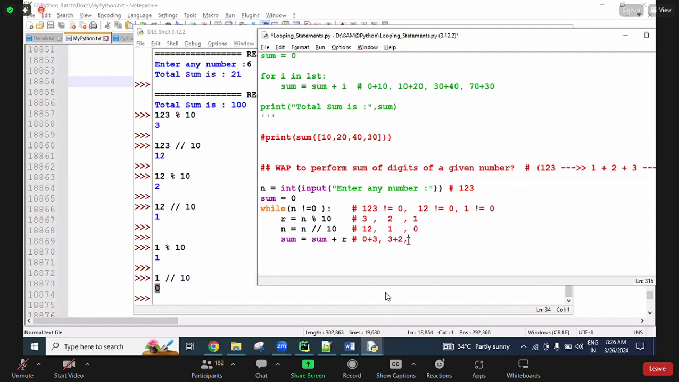Next, coming here, the sum value is 5. 5 plus the remainder, r value is 1. So 5 plus 1 is 6. Now the sum variable has the value 6. Next, all statements complete and the loop repeats one more time. Now the n value is 0. 0 not equal to 0, is the condition true or false? In the fourth iteration, 0 not equal to 0, so this condition fails. Condition failed means coming outside the while loop. Here normal statements you can write. So here I will write the print statement.